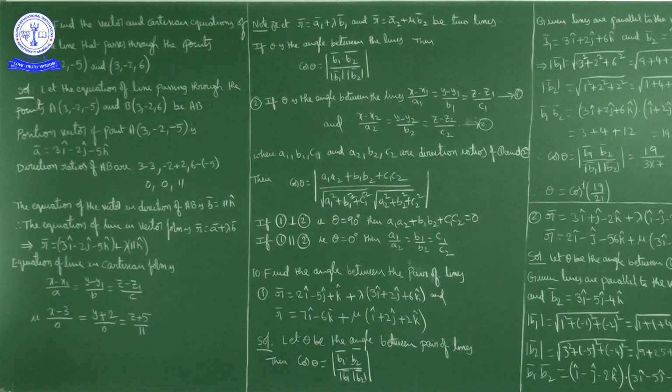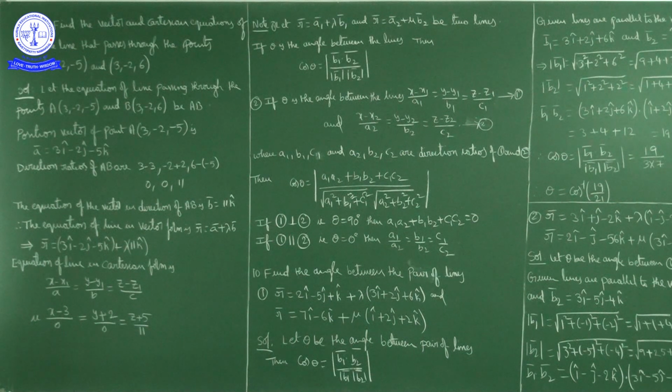Now, to find the equation of a line, what we need is a point on the line and the direction of the line. The basic thing to find the equation of a line in space is to know a point on the line and its direction. Here two points are given, so we have a point. How can we get the direction? When you have two points, point minus point always gives the direction of that line.